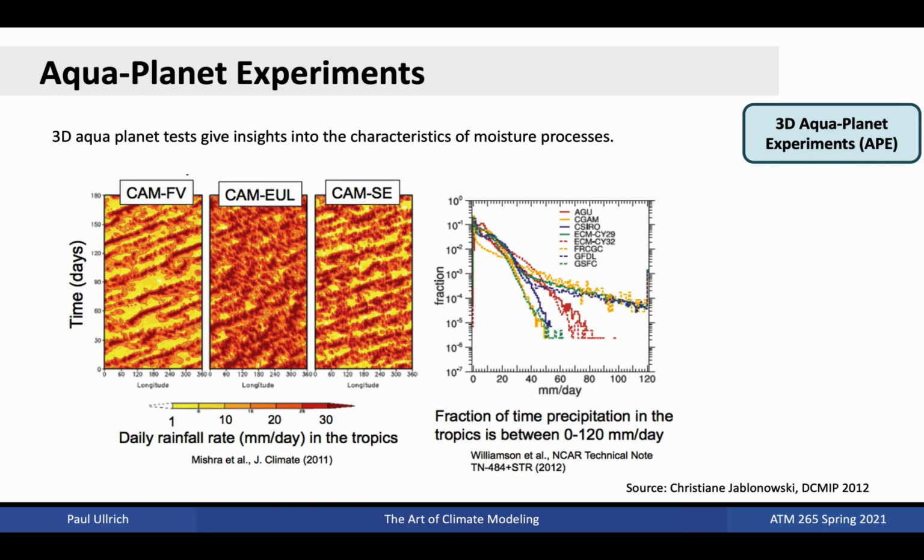Notice the absence of precipitation systems moving to the right and up in these diagrams. On the right, we see plots of rain rate from several different models showing an extreme divergence in rain rates above 40 millimeters per day.